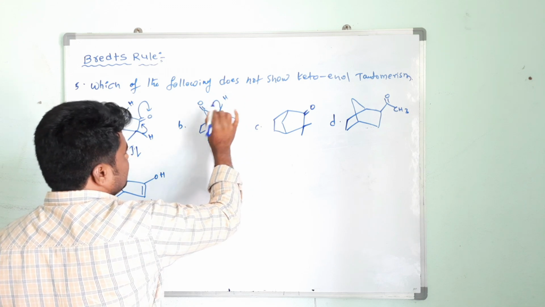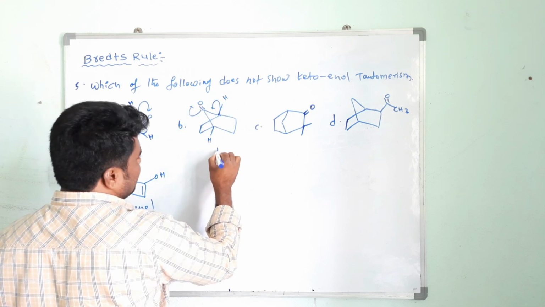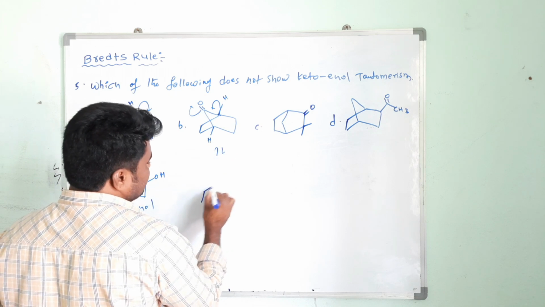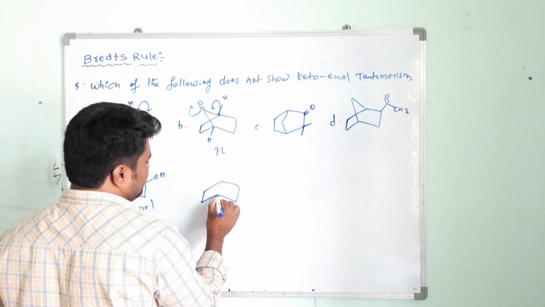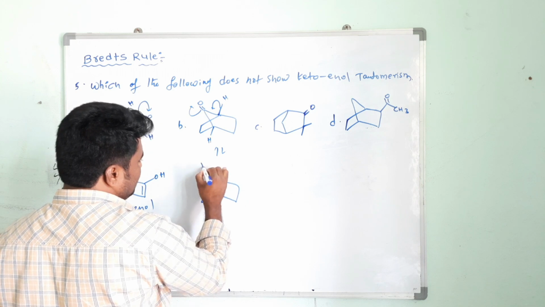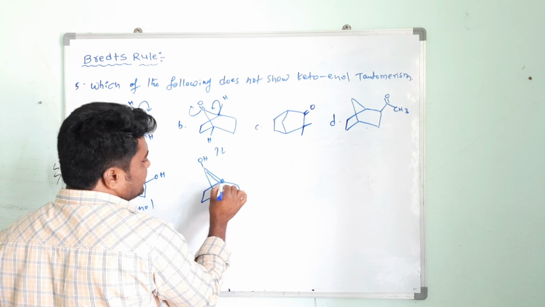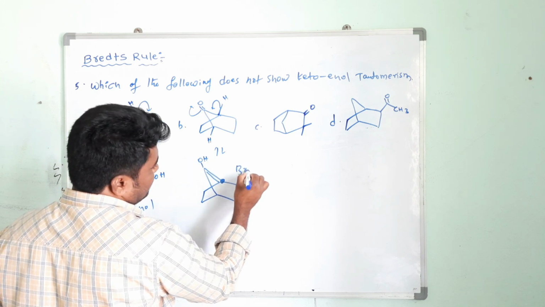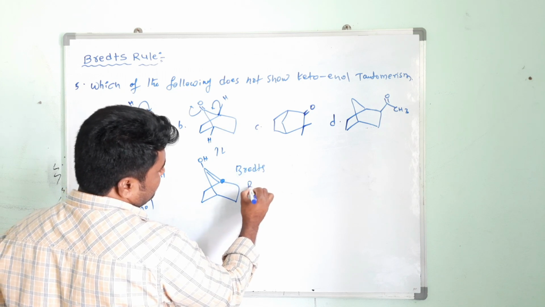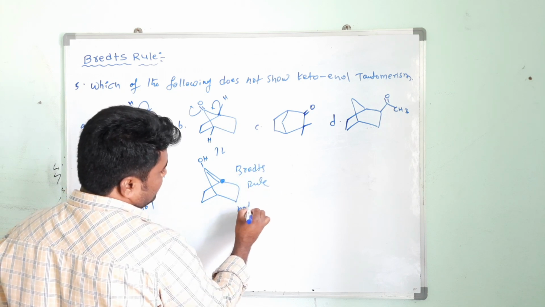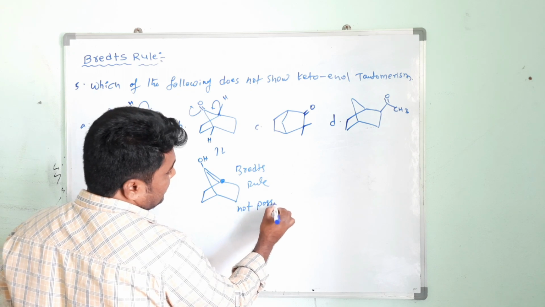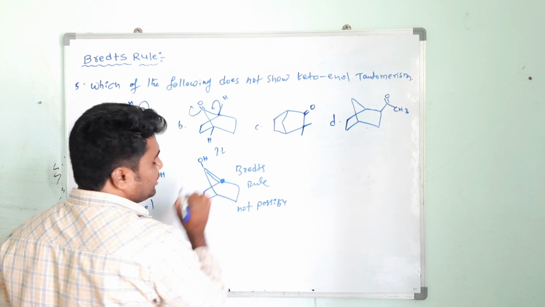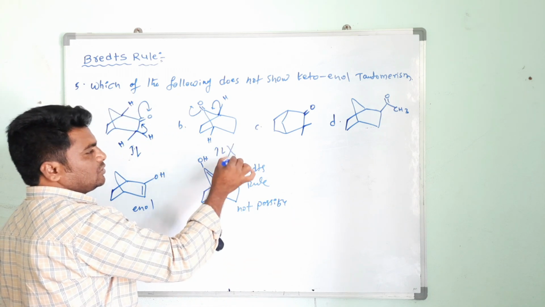So if it undergoes tautomerization, you will get like this. Pi bond and OH. See, this is a bridgehead carbon atom. So according to what? Bredt's rule. Not possible. A pi bond is not possible at a bridgehead carbon atom because 120 degrees is not possible. So this is not formed.